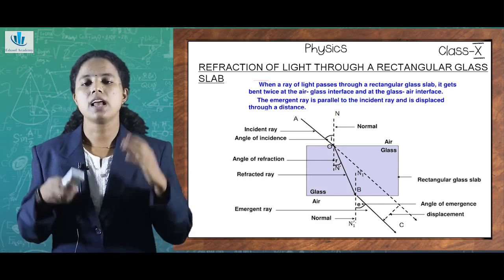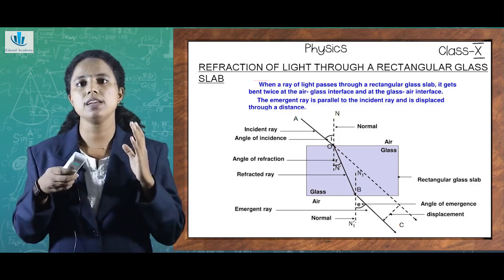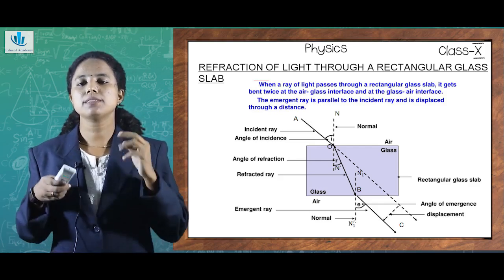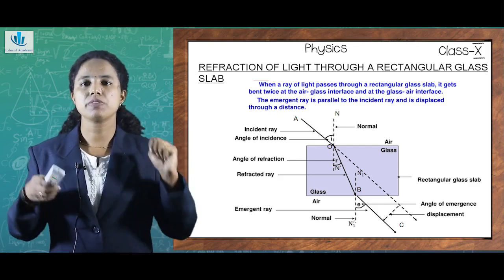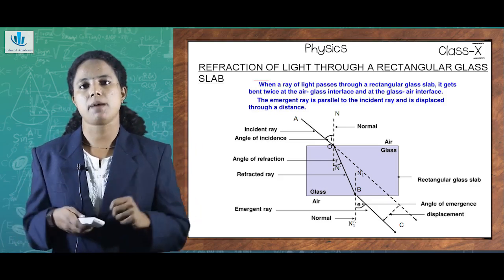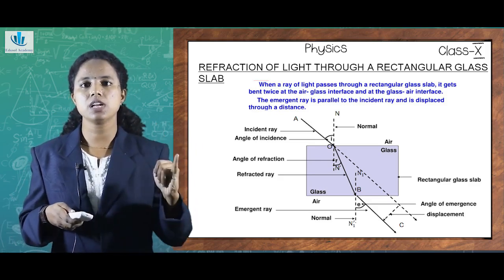So we need to understand how refraction happens through a rectangular glass slab. There are mainly three rays in case of refraction of light through a rectangular glass slab. The first one is the incident ray.